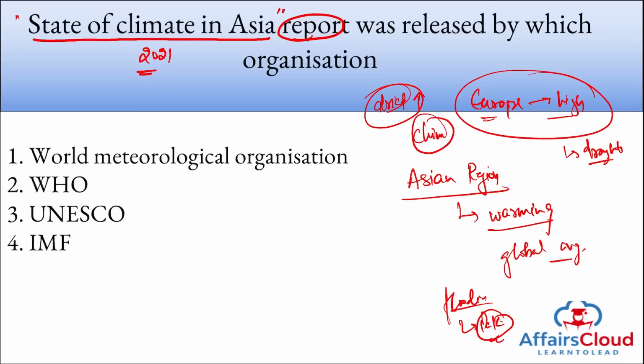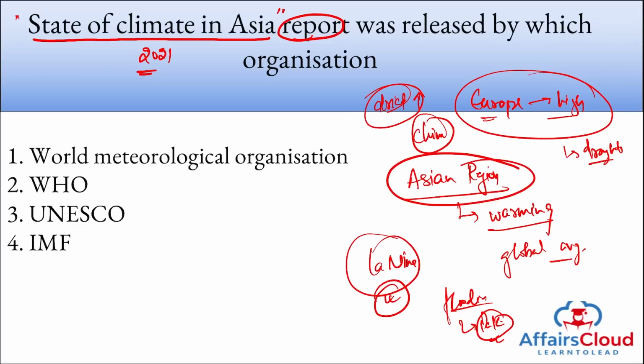All right. Also, one more thing you need to remember and understand is that there was a climate phenomenon in the Asian region. And what was the name of that? It was La Nina. We know that the Asian region is warming greater than the global average, but because of this La Nina, the average temperature in the Asian region was a little bit on the cooler side for the year 2021 as compared to 2020, but still consider it to be that the Asian region is warming faster than the global average temperature. So that is the reason this State of Climate in Asia 2021 report was released.